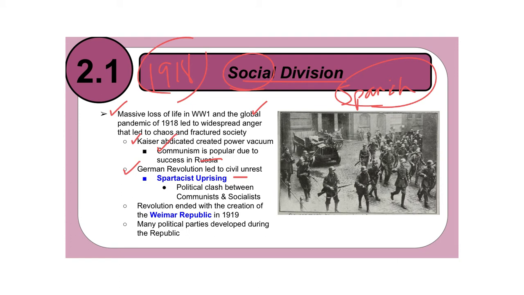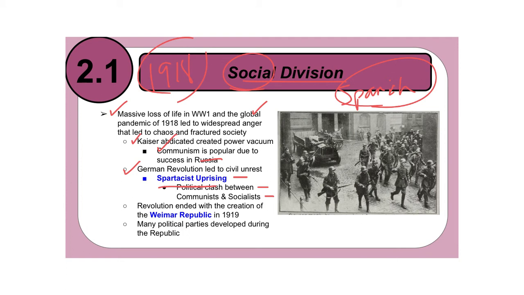Now, the Spartacists are a group of ragtag individuals that were very angry that Germany had lost the war, and they were very angry that Germany was forced to go through what they were going through. So these were kind of like nationalists, German nationalists that are angry with what's happening, and they're angry with the German government, so they're going to protest as a result. And so there's political clashes between communists and socialists. And so that's what this Spartacist uprising is. You're going to see many Germans that don't like communists, and so the Spartacists are more the socialists.